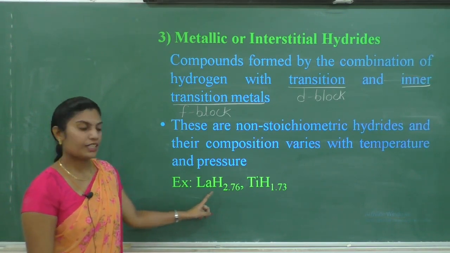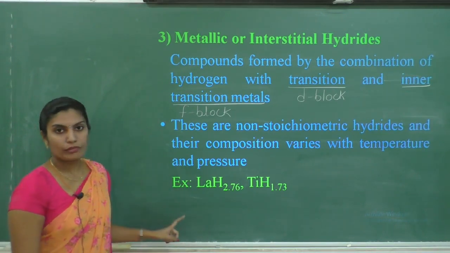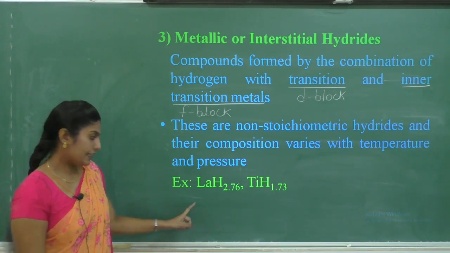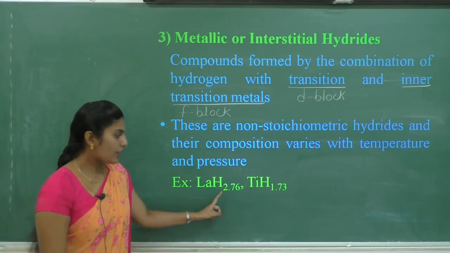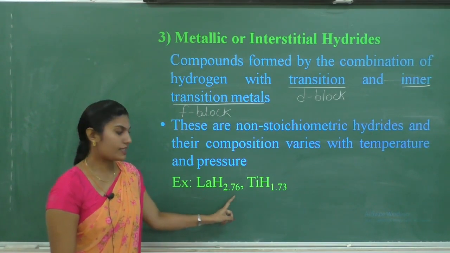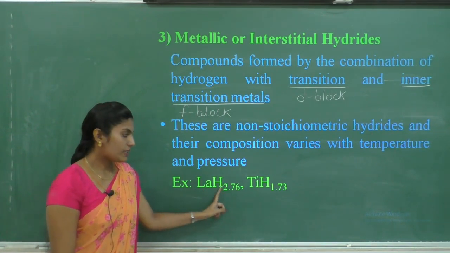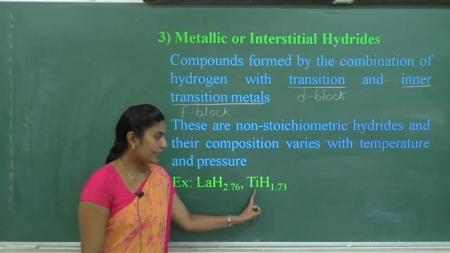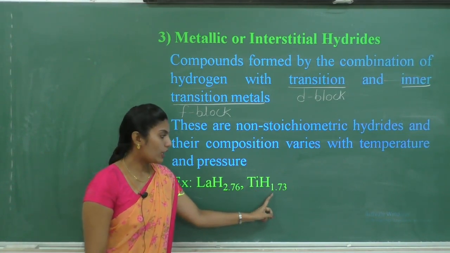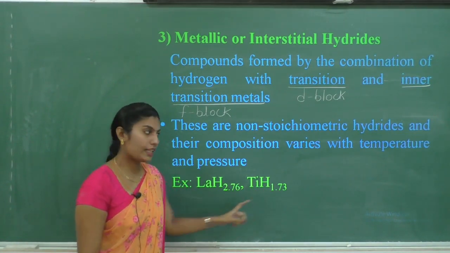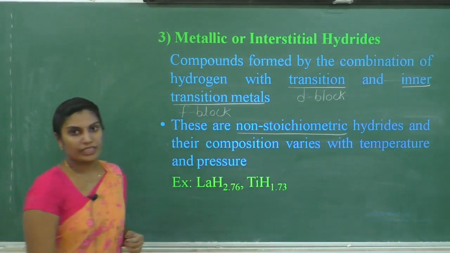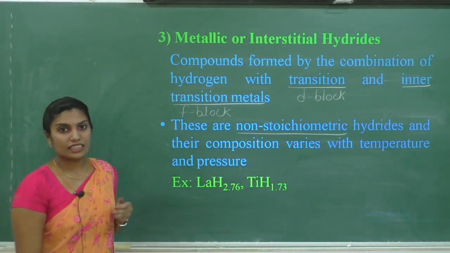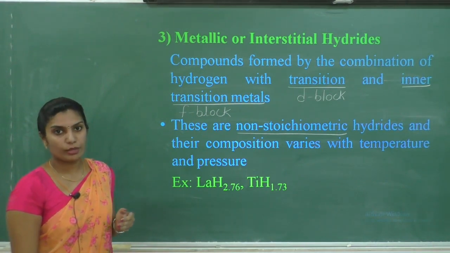If we consider an example for these metallic hydrides, lanthanum hydride LaH2.76, titanium hydride TiH1.73. Therefore, they are called non-stoichiometric hydrides. They do not contain an exact number of hydrogen atoms.